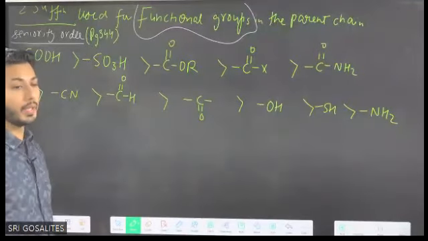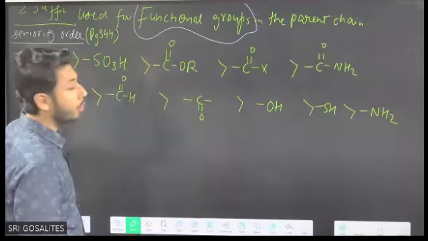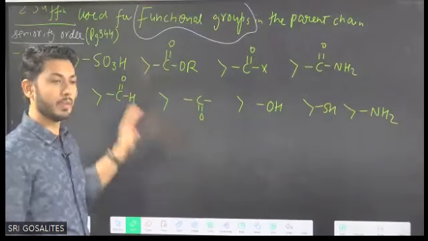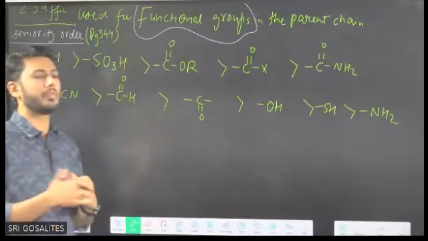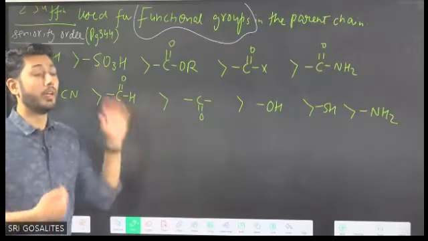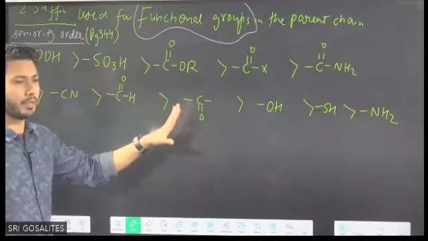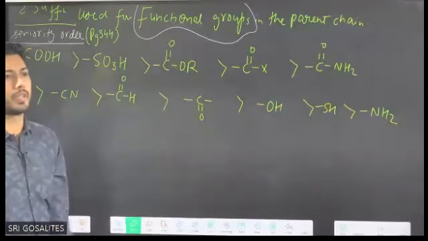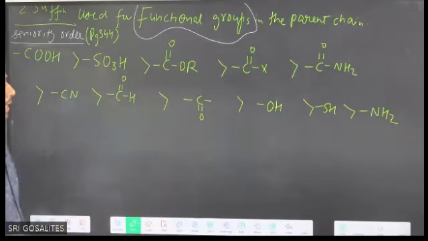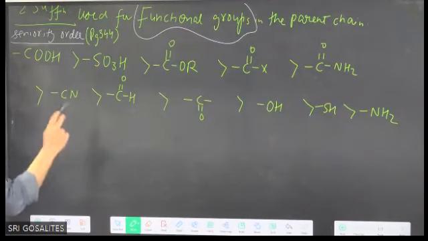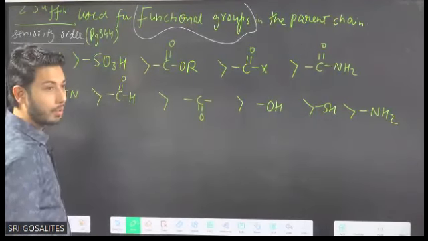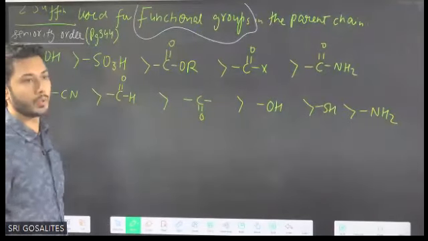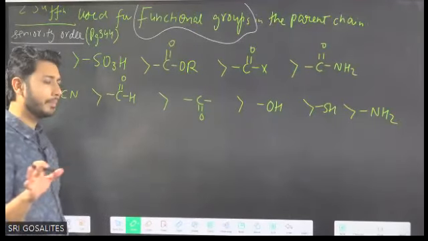Okay, till next class, try to write it at least 5 to 6 times. Learn the sequence, write it, then after 5, 15, 20 minutes, recall it again, 5 to 10 times, then write it down at least 5, 6 times. In that sequence, remember the priority order is maximum for carboxylic and least among them is NH2. What is the name?